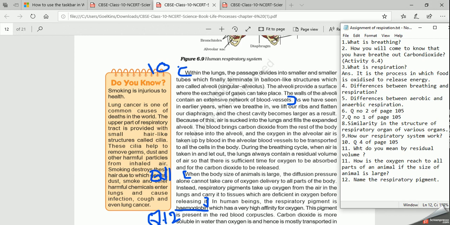Wait, I'll write here. I'll do this correction also. Wait.